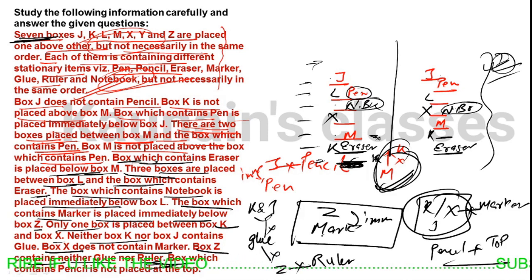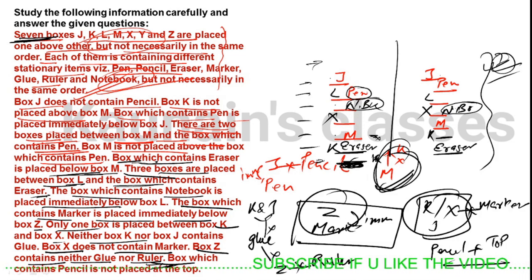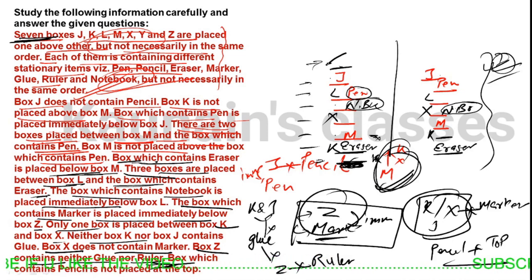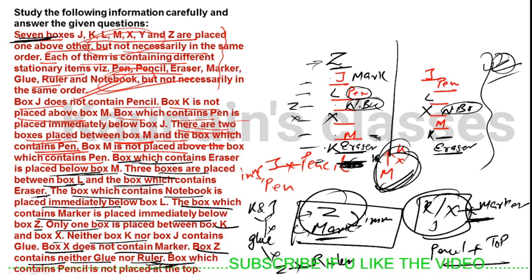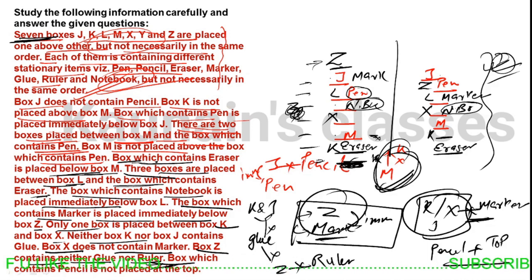So what can we place more? We need to place Z immediately below the marker. So we need a place with two consecutive positions in which the above one should not have a person above it, and the one just below it should not have a stationery item. So in this hint there is only one case, that we place Z here and marker here. We can't place marker and Z like this because X doesn't like markers. So Z would be here and marker would be here. Okay, done. We are done with this hint.